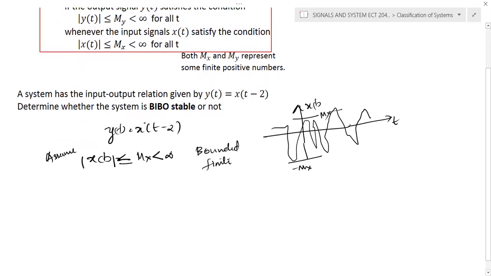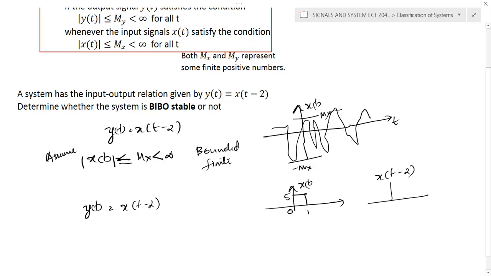Now, if you are shifting this particular signal, that is y of t, it's simply the shifted version of x of t, x of t minus 2. And if you shift this particular signal, its amplitude will not change. For example, if there is a signal x of t whose amplitude is 5, and assume that we are shifting the signal, that is x of t minus 2, it means the signal is shifted in the time axis, so it becomes 2 to 3, but the signal amplitude will be the same.